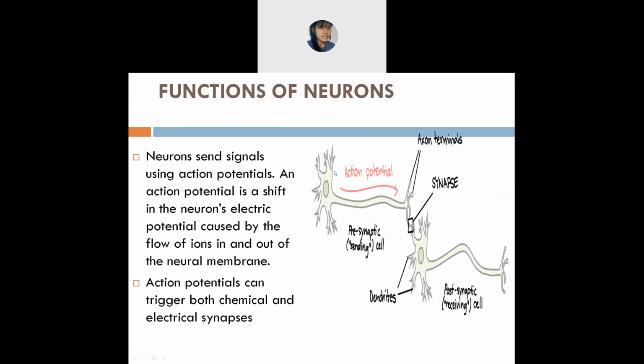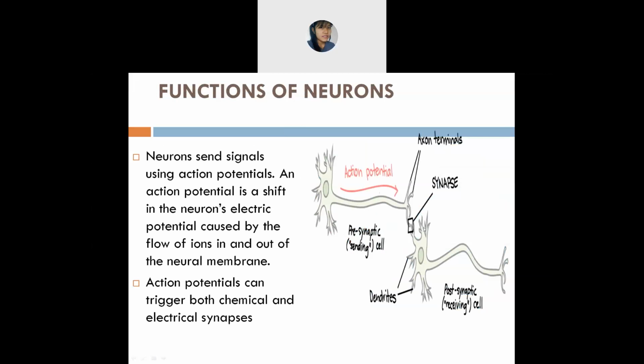In the neuron, you will find dendrites, the axon, and the axon terminals. Terminals means the final part, the ending part.